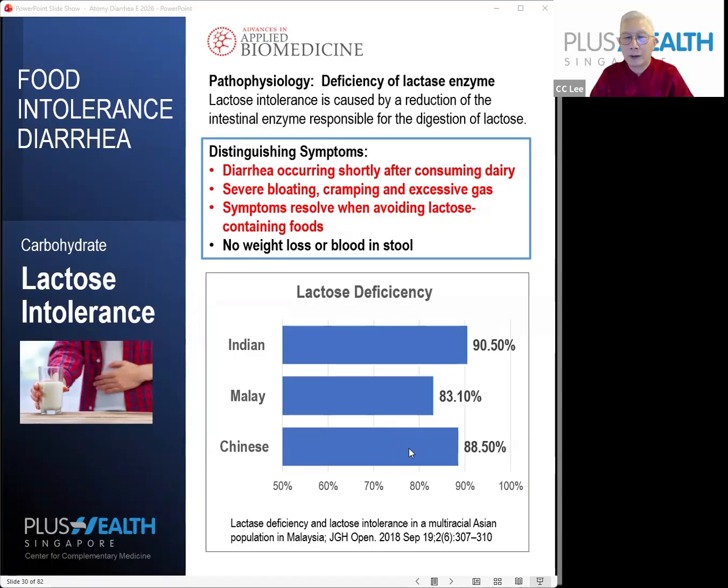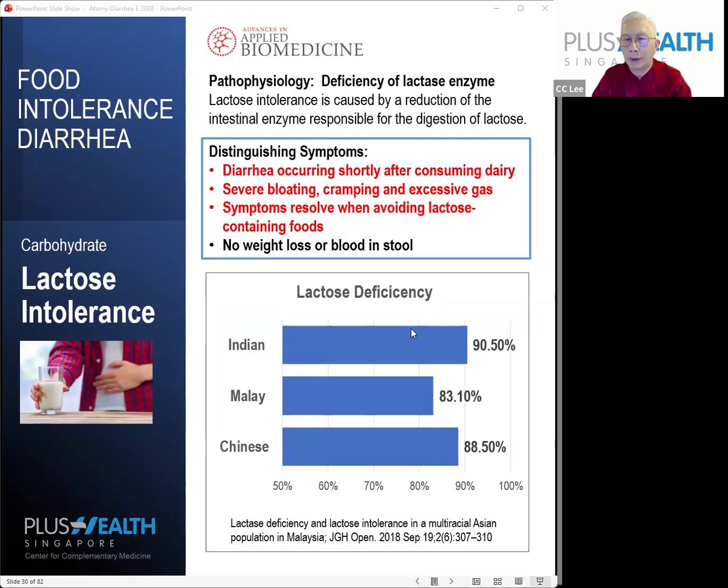But Chinese and Indian are close to 90%, which means that most of the Asian population, in fact I would put it even including the Malay, more than 80% of the Asian population are suffering from some form of lactose deficiency. The degree of lactose deficiency varies by person. So if you have a high lactose deficiency, then you will have lactose intolerance diarrhea. But some might not.